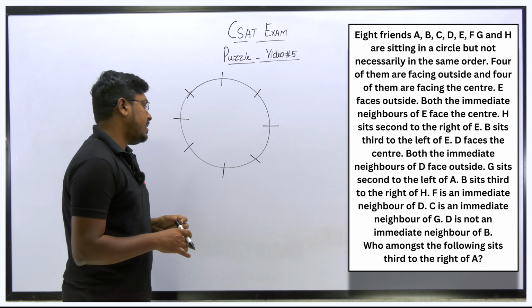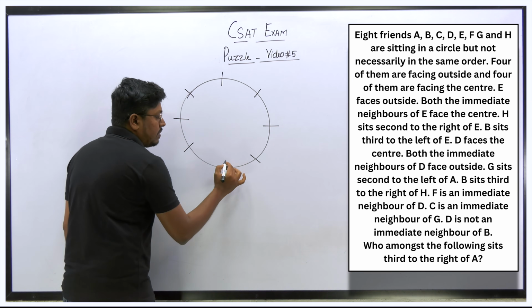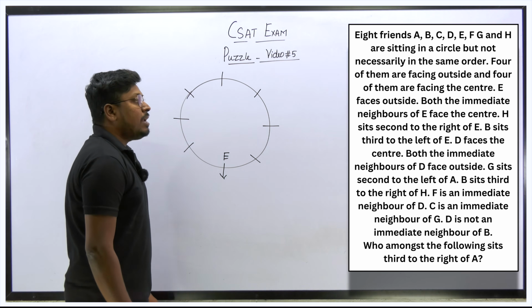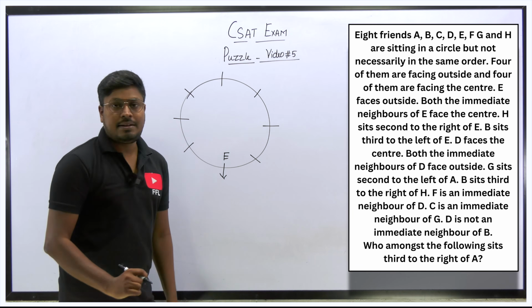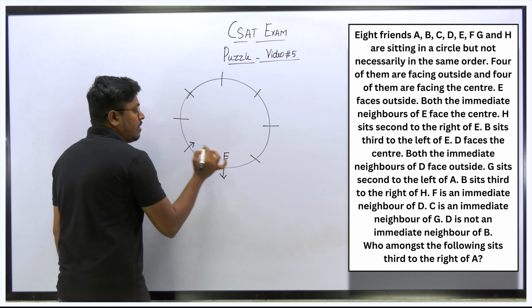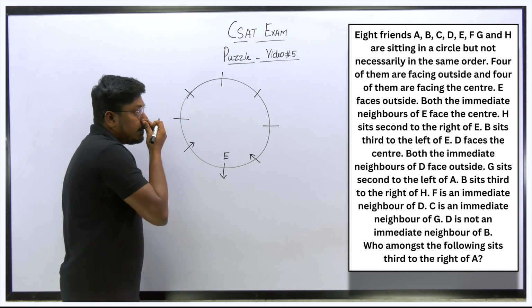E faces outside. So the person E is facing outside, so let me fix E here. Both the immediate neighbors of E face the center. So the immediate neighbors of E will be these 2 places, and both of those persons are facing the center.